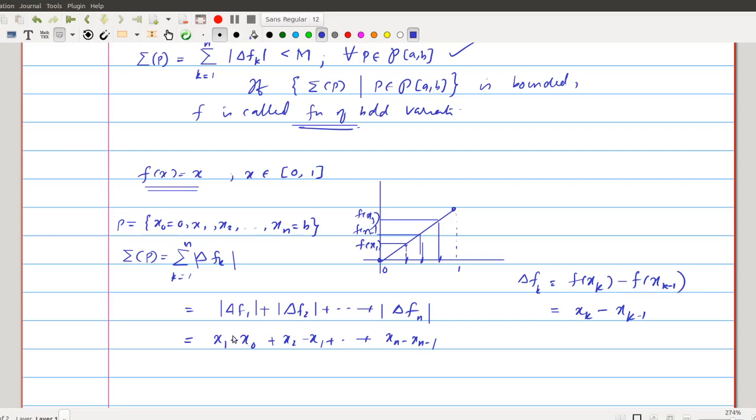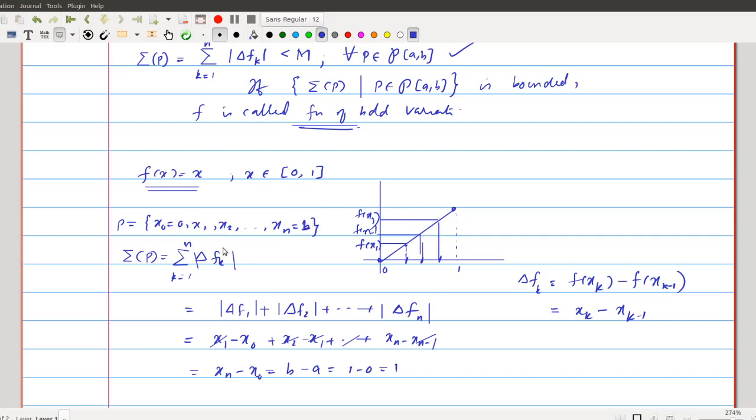Or the other way, you can cancel these terms. x1 can be cancelled, x2 can be cancelled, etc., all the way up to xn minus 1. So the remaining will be xn minus x0, that is nothing but b minus a, that is 1 minus 0, equal to 1. Here b is equal to 1 and 0 is our a.